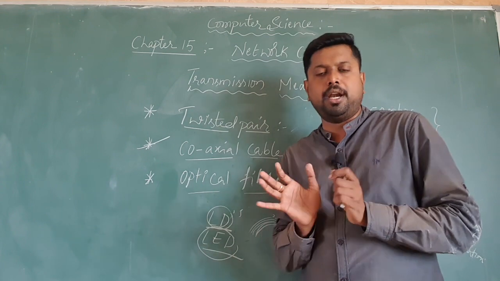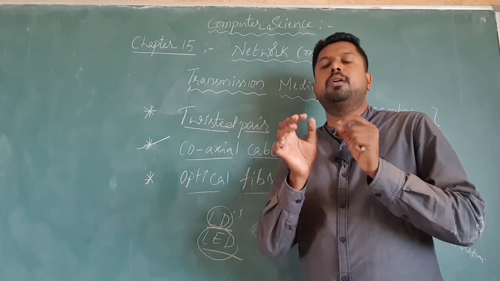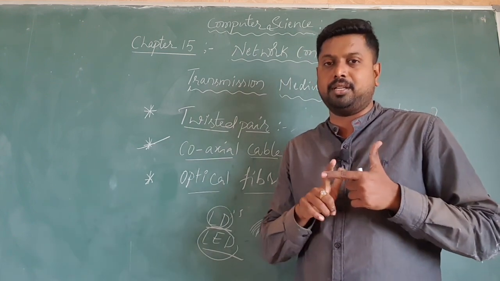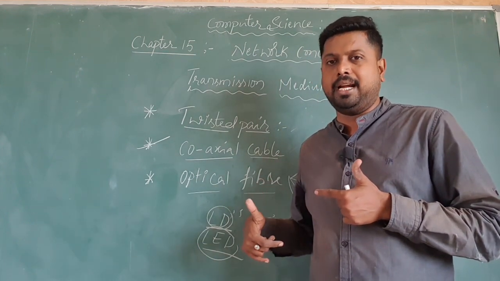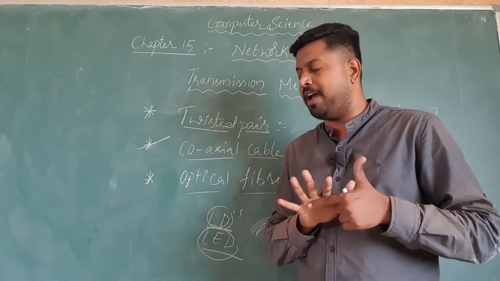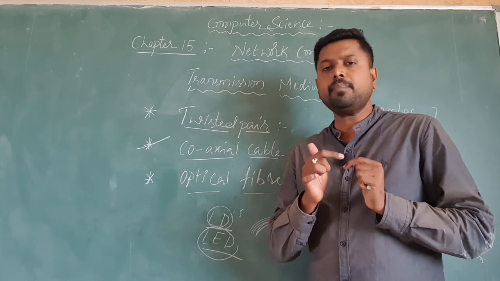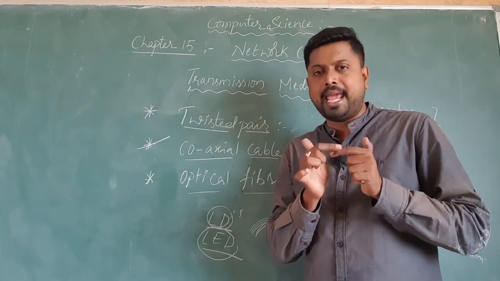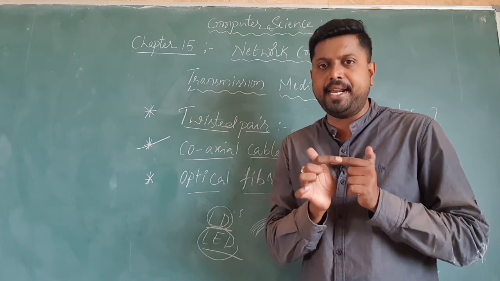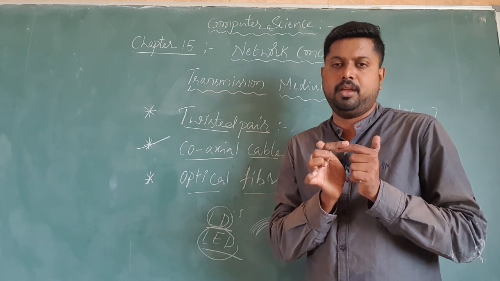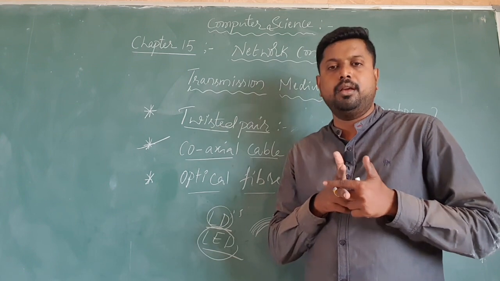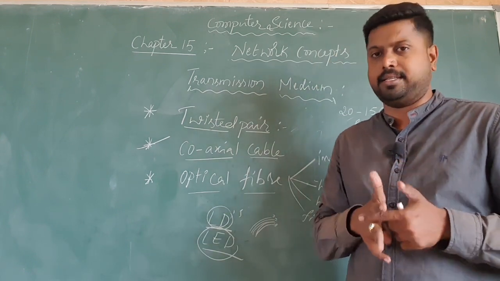So if you have knowledge about a dish wire like structure and also a twisted pair cable like structure, this is also a cable like a coaxial cable with extra protection layers. But in optical fiber, the protection layers that we observe on that particular cable are very thick and very hard to cut. That's why this cable is usually used for longer distances.